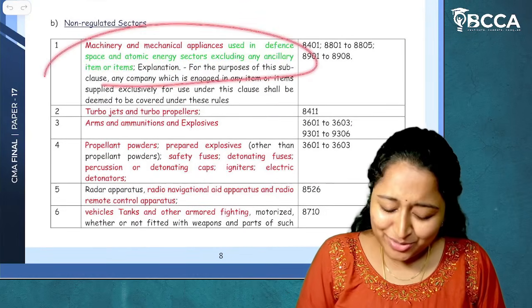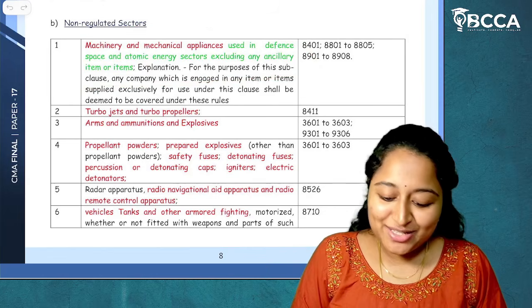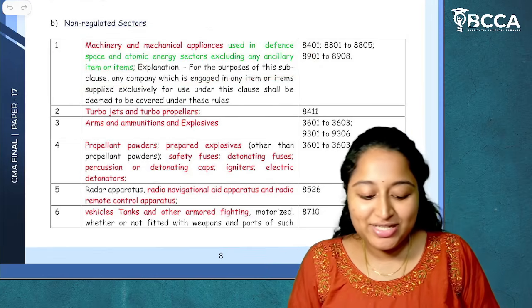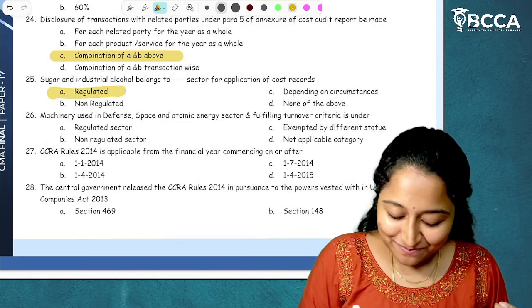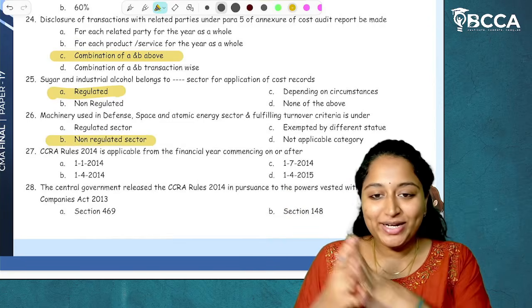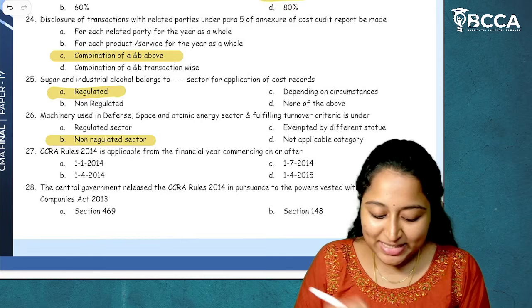Nah, this is only machinery and mechanical appliances used in defense, space, atomic energy. It is covered under non-regulated sectors. I'm extremely sorry for that. Okay, it is non-regulated sectors. Now moving on to next.